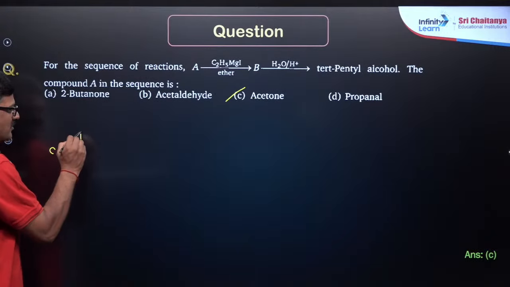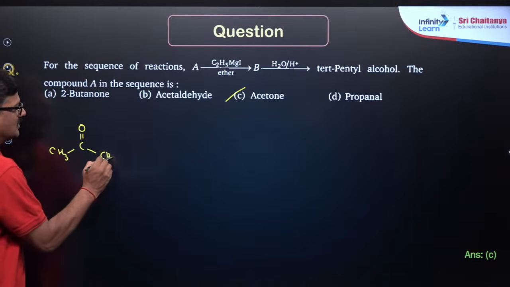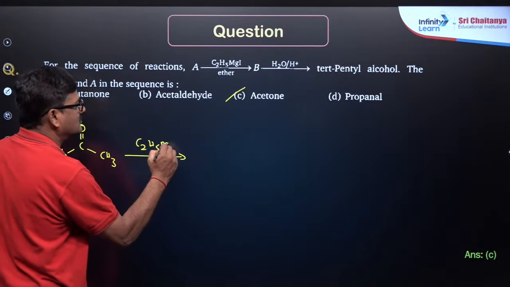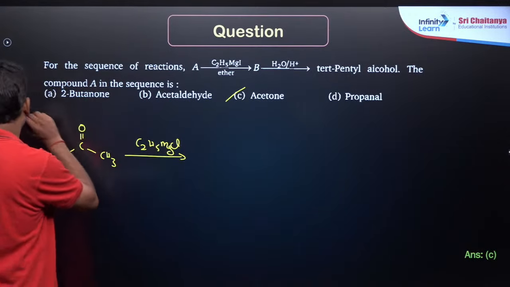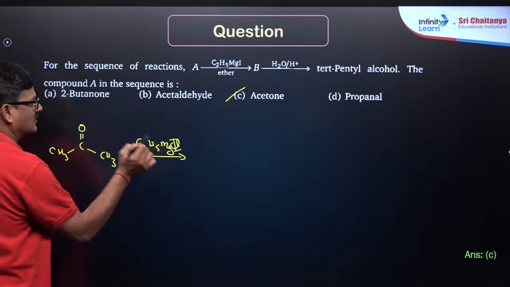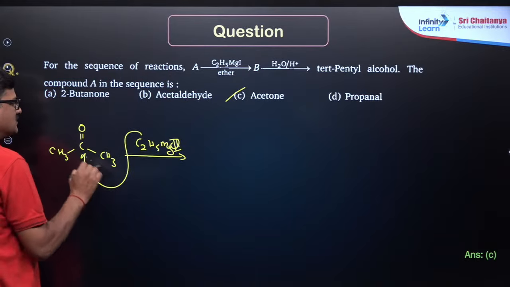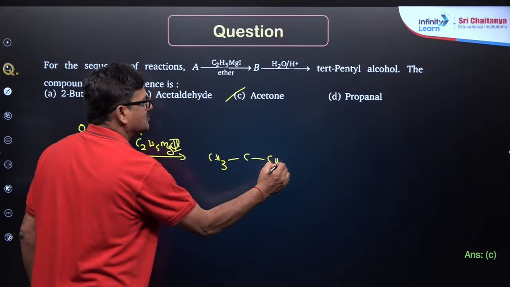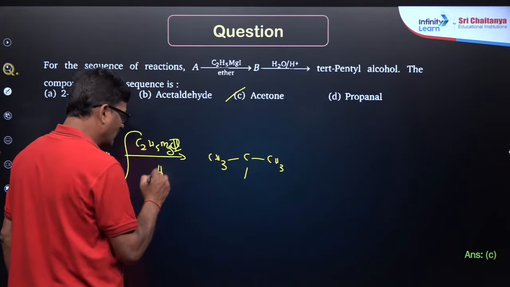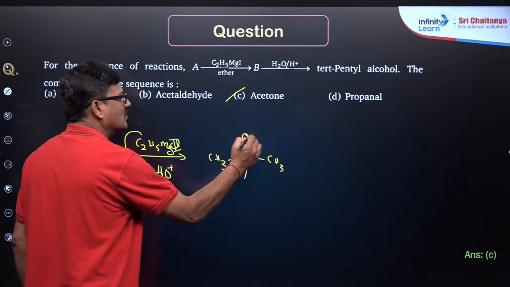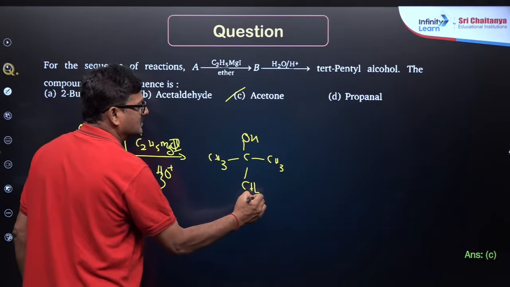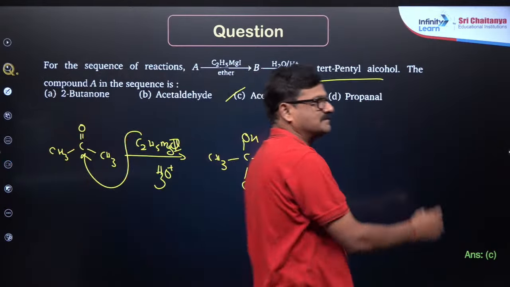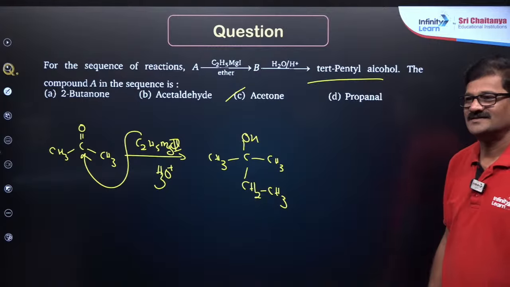So one acetone, CH3, C double bond O and CH3, and it is treated with C2H5MgCl, MgI whatever, you are going to get this is CH3, CH3, and further hydrolysis going to give this OH and CH2 and CH3. This is a tertiary pentyl alcohol. Are you getting or not?